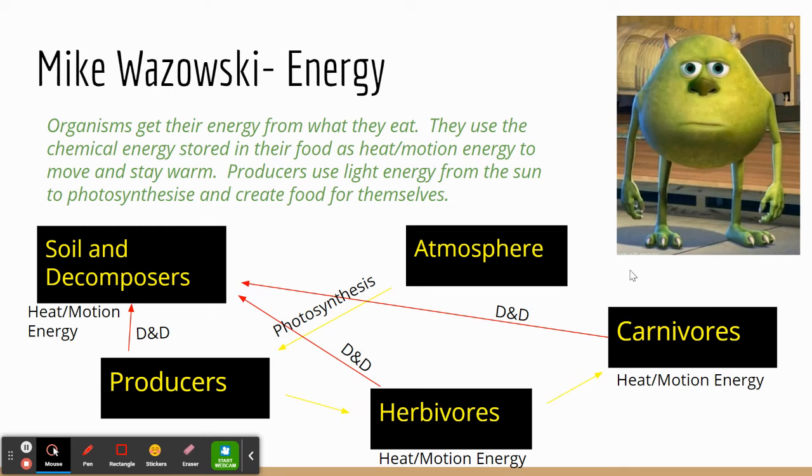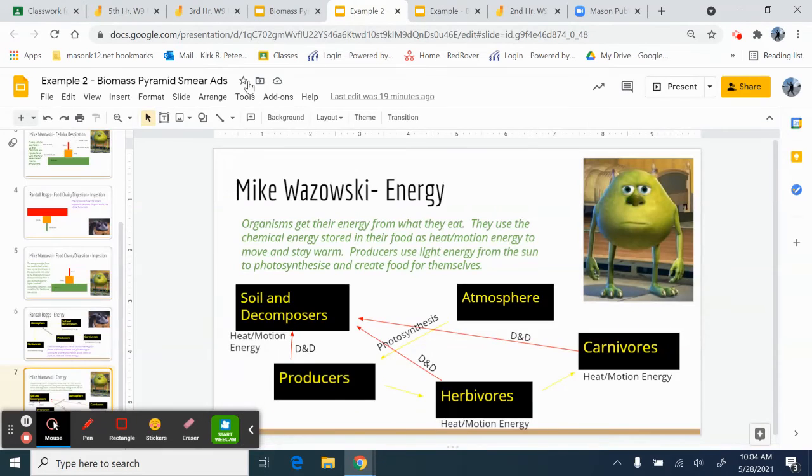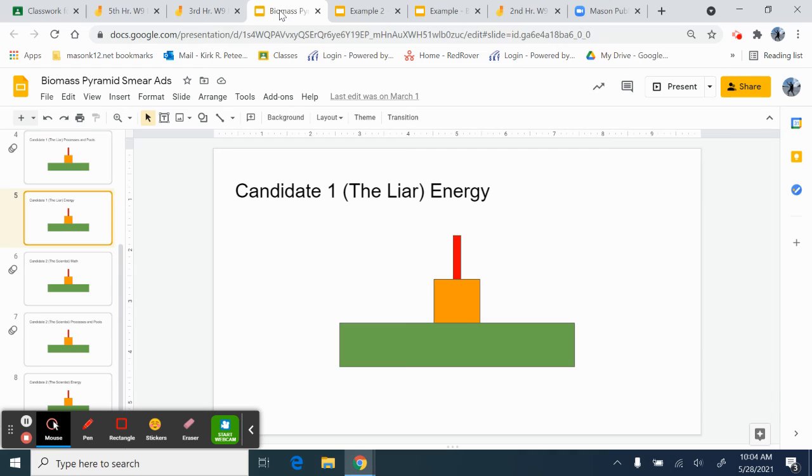So be creative. You're creating a campaign that is going to be useful for people out there to show that you understand how biomass pyramids work and how they're related to the carbon pools that we just studied. You're going to come up with your own campaign using the slides provided, and once you've completed that, you can submit it. It is due by Tuesday of next week. Good luck. Take your time, be creative, and use your imagination, again, to show somebody that is correct and somebody that is false.